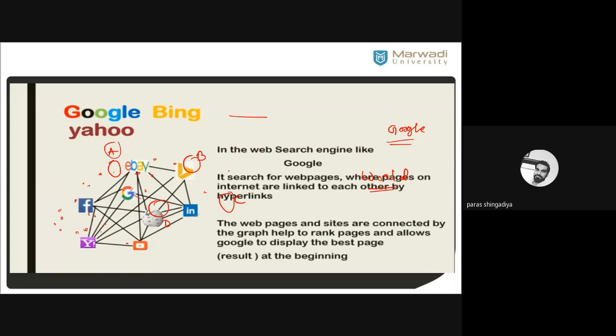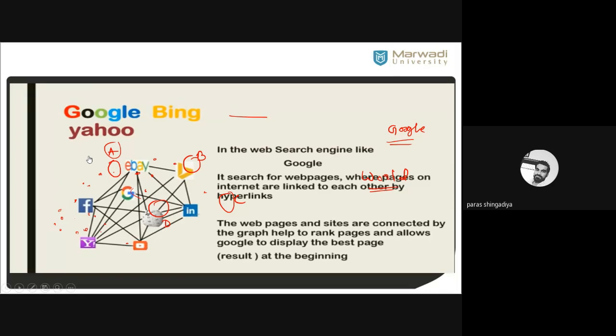How does it directly identify the related link for this word? Clear? That is maintained by using graph theory. All this data is linked to each other. All this data in the Google software, the Google search engine, is linked with each other.